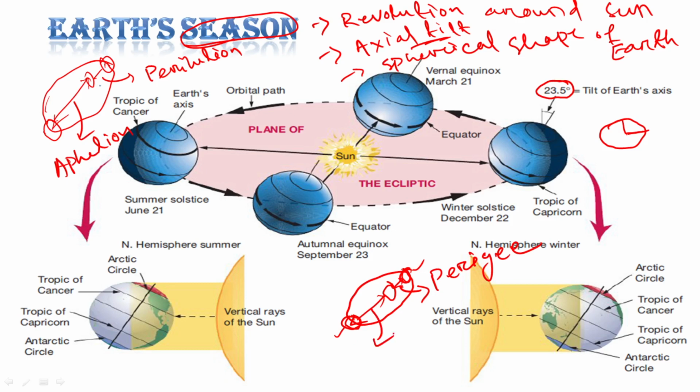When it is farthest from Earth, it is called apogee. Here gee represents Earth, and helion represents Sun. Okay.